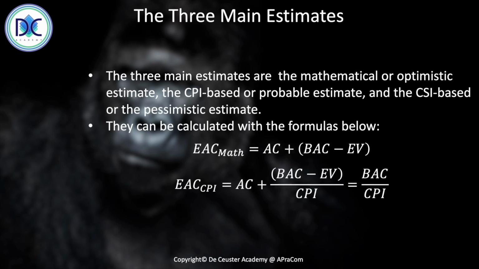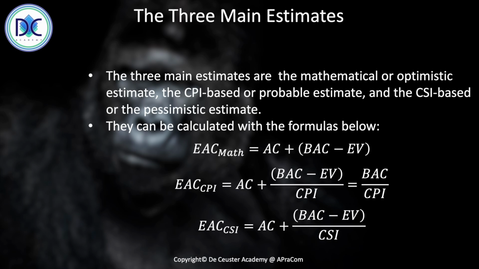Then we have the CPI-based estimate. We know that now we are going to continue the completion of the project with the same CPI, which means that we're going to divide the BAC minus the earned value, the remaining earned value, by the CPI. So we have the actual cost plus the BAC minus EV divided by the CPI. We also can simplify this and just say we take the budget at completion and divide it by the CPI. We can prove that this is the same, but we're not going to do that. We spoke about that in the previous videos.